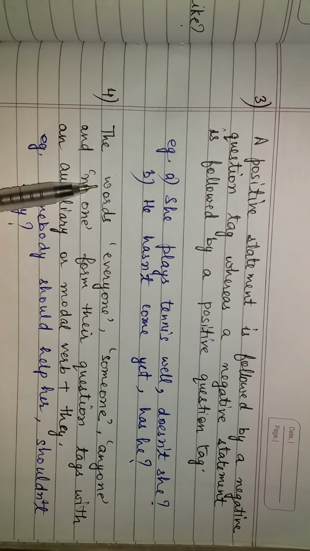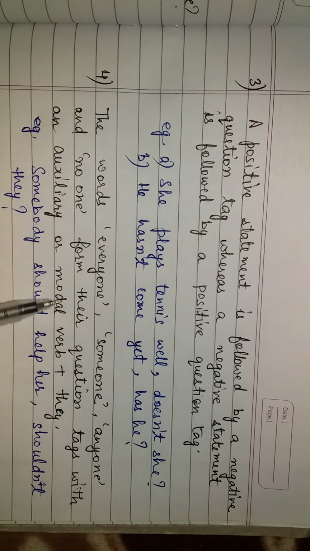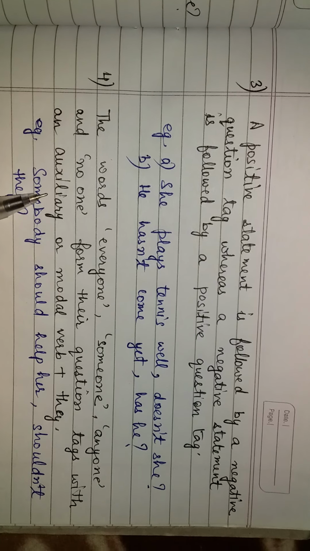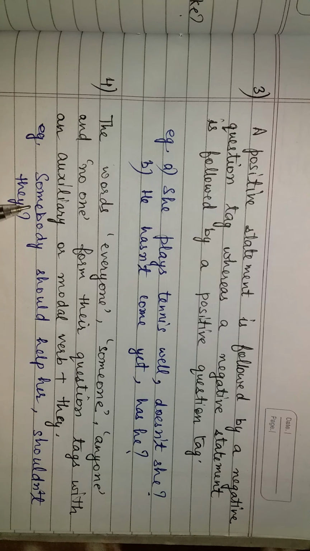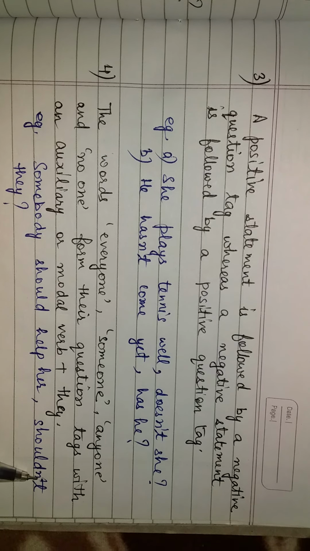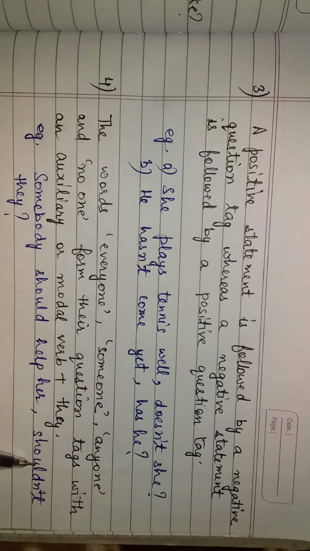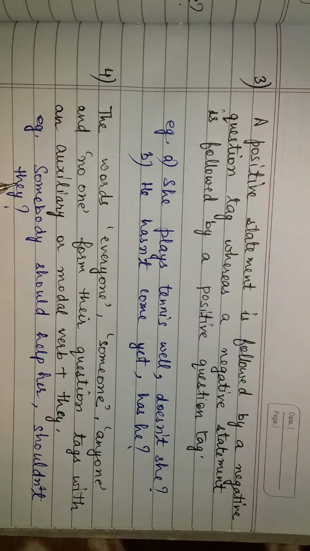The fourth point: the words everyone, someone, anyone, and no one form their question tags with an auxiliary or modal verb plus they. For example, somebody should help her, shouldn't they? The same auxiliary verb is used here, and because somebody is written here, we have used the pronoun they.